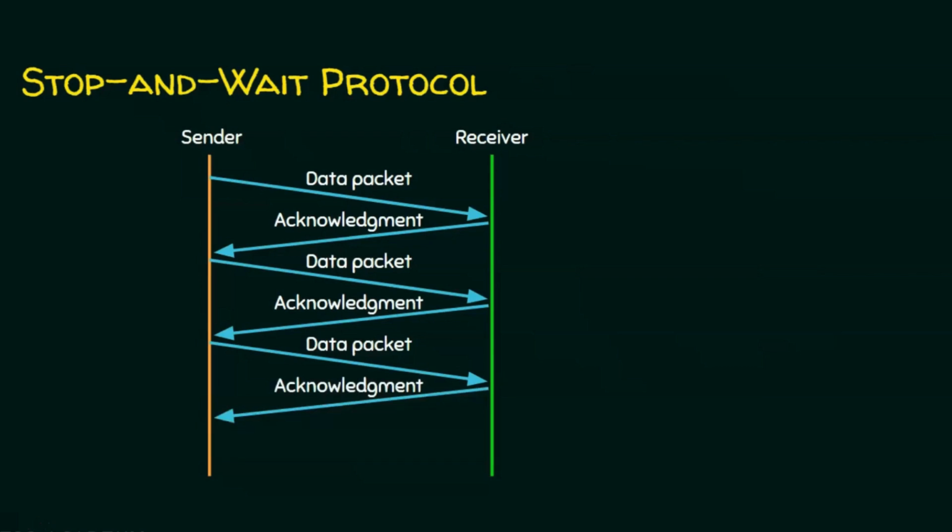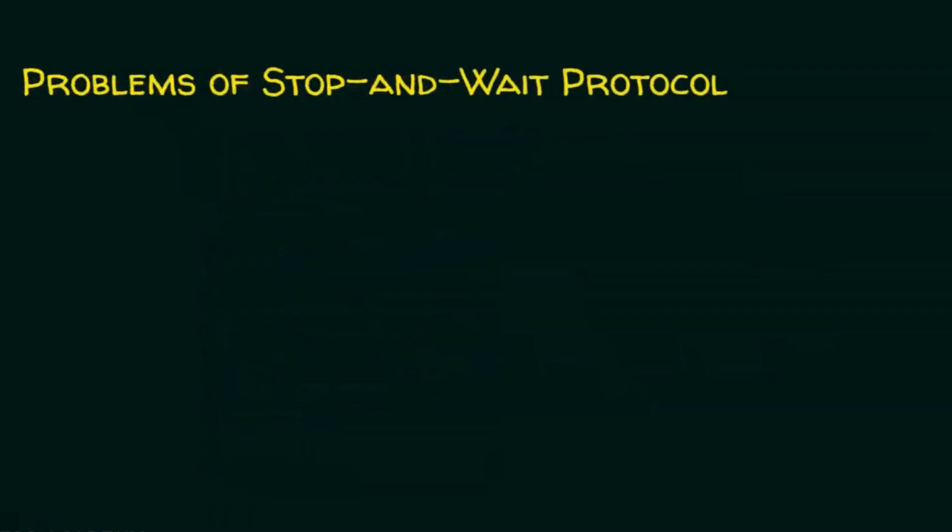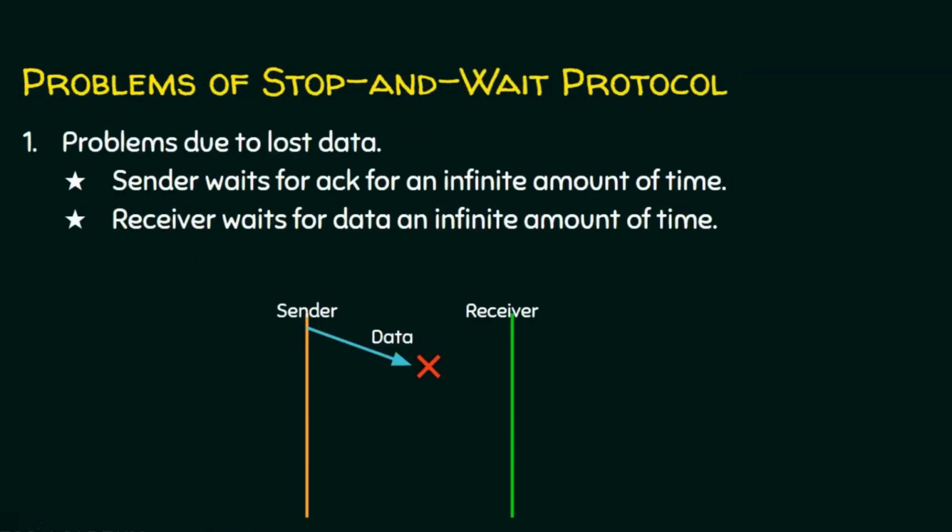The main advantage of the stop and wait protocol is simplicity, but the main disadvantage is that if there are 1000 packets, then all 1000 packets cannot be transmitted at the same time. One by one they have to be sent, waiting for the acknowledgement before sending the next packet, so there are some problems. We will see what the problems associated with the stop and wait protocol are.